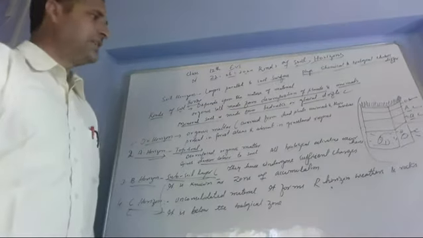This is O horizon, this is A, this is B, this is C. All these constitute soil horizon layers.